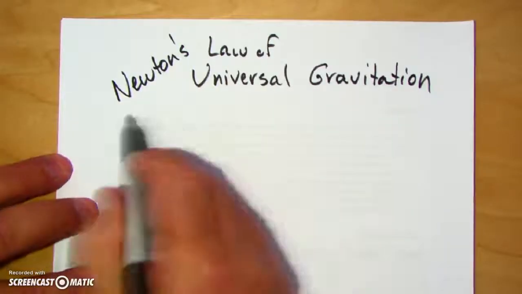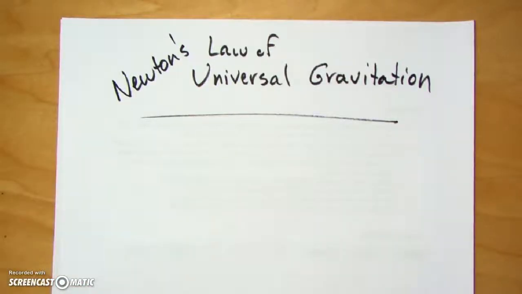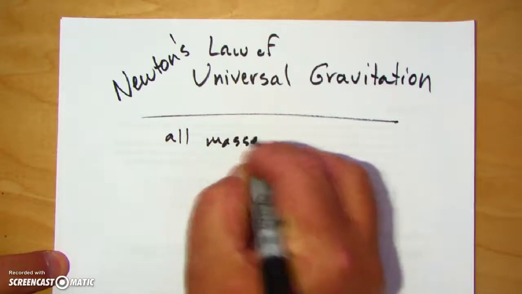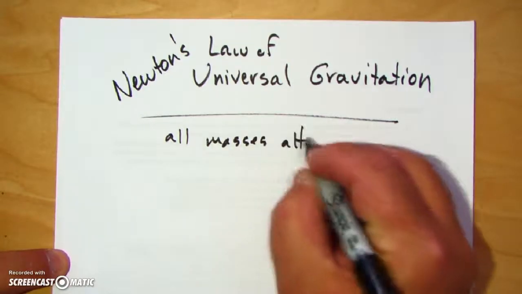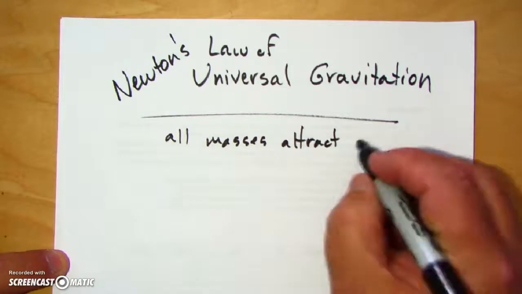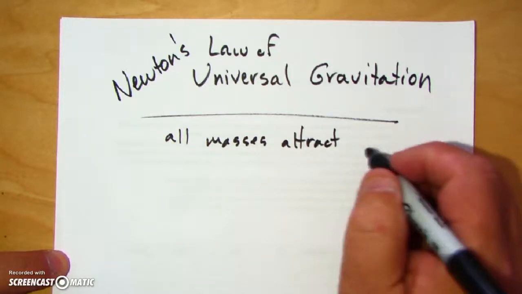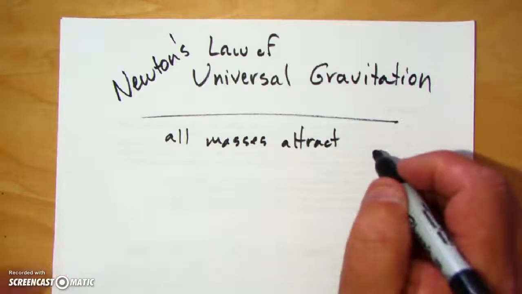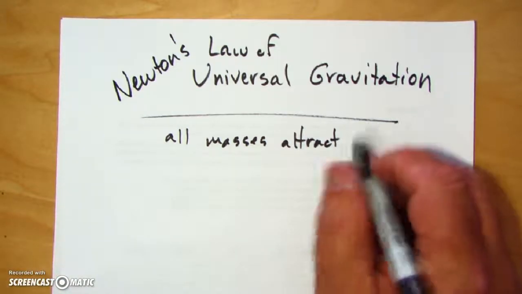Okay, let's talk about Newton's law of universal gravitation. What Newton said was that all masses attract all other masses. In other words, every mass attracts every other mass. So you're attracting the chair you're sitting in. Of course, because of Newton's third law, the chair is also attracting you.